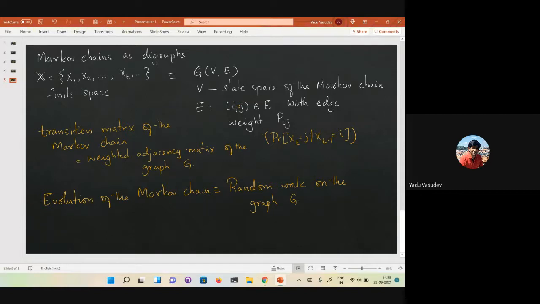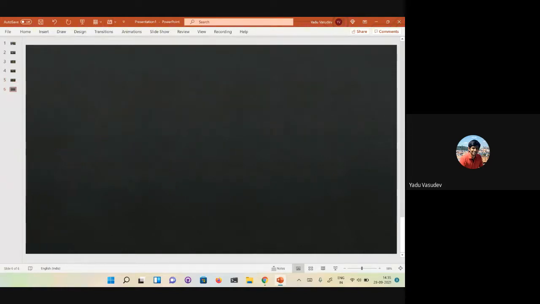Okay. So let's go back to the 2SAT. Let's look at the randomized 2SAT as a Markov chain. Let's see why it is a Markov chain.